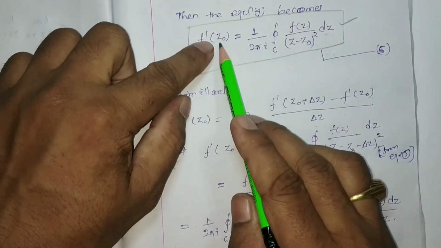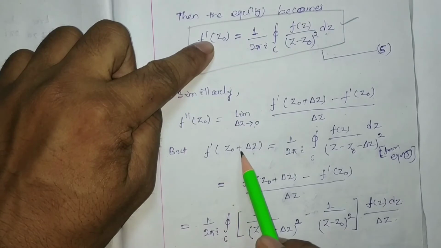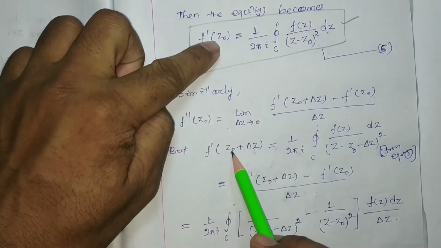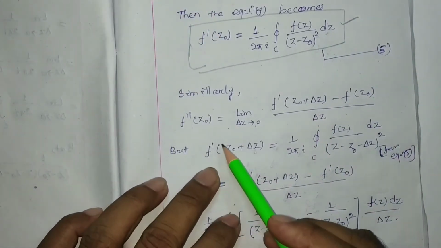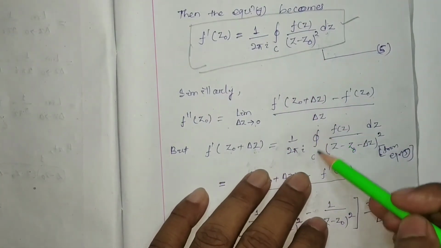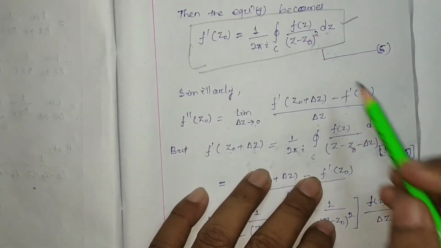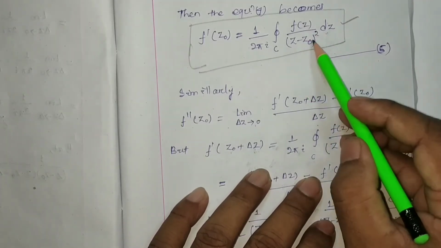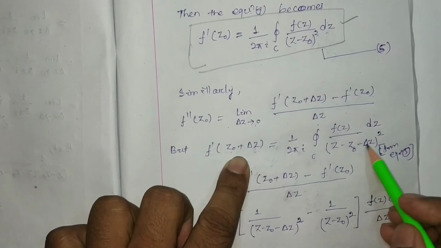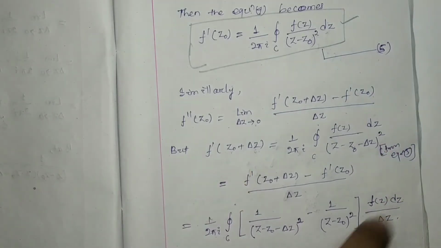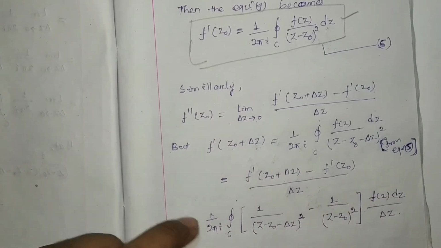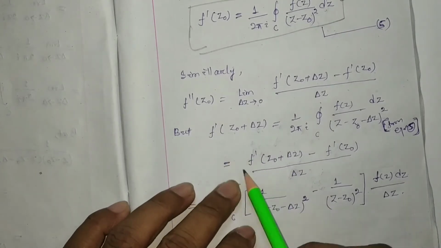If we consider z0 plus del z instead of z0, then instead of z0 we have to write z0 plus del z. The same thing is written, so f dash z0 plus del z is nothing but 1 by 2 pi i closed integration c f(z) by (z minus z0 minus del z) whole square, that is from equation number 5.